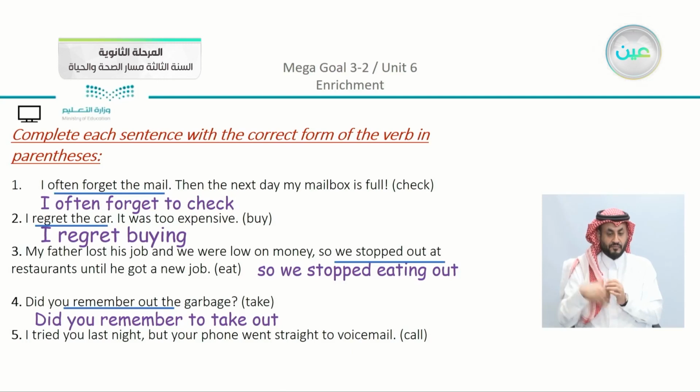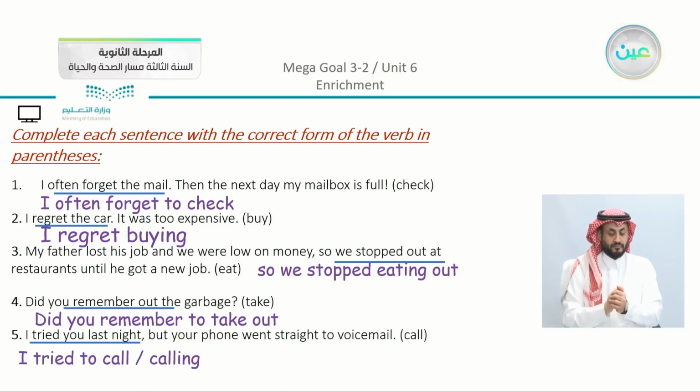We have number 5, I tried you last night, but your phone went straight to voicemail. And we have here call. So here I'm talking about a specific way to reach somebody. Now we have here, the mistake is going to be here, or the missing part. Now I tried reaching or to call you or calling you. Now actually here you can give both options based on the meaning that you want to give. And here we can see that, of course, we have tried, remember. You can see that we have here stop, regret, and forget, all of the verbs that we mentioned before.